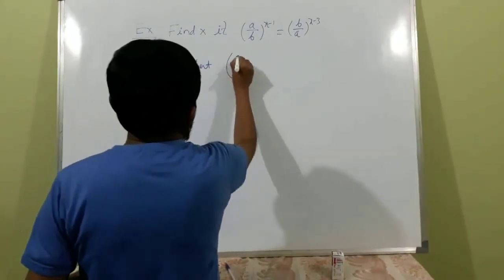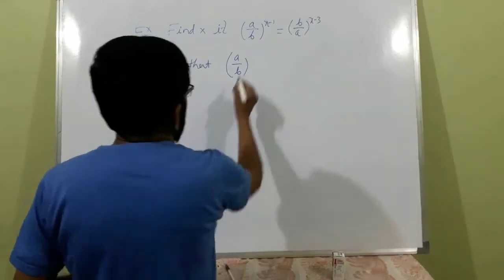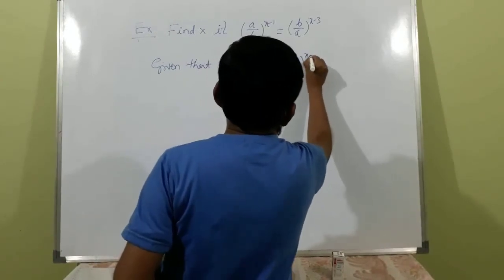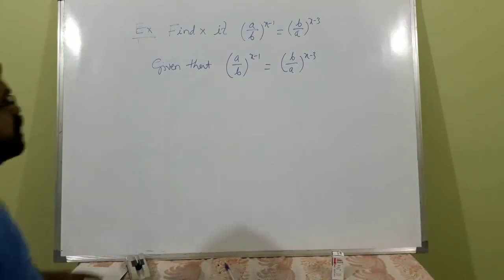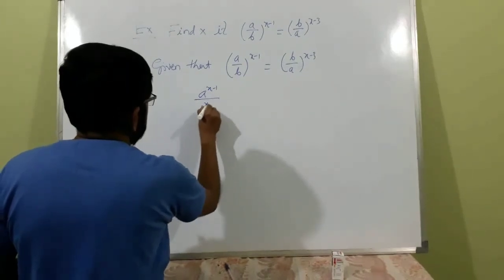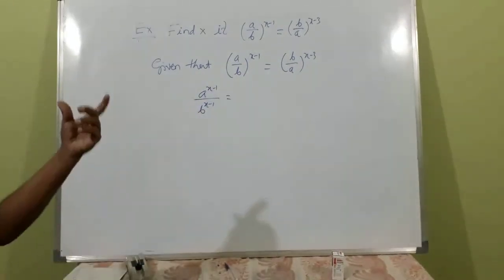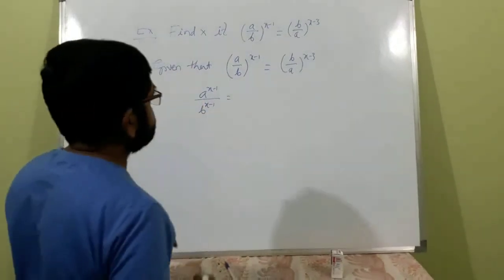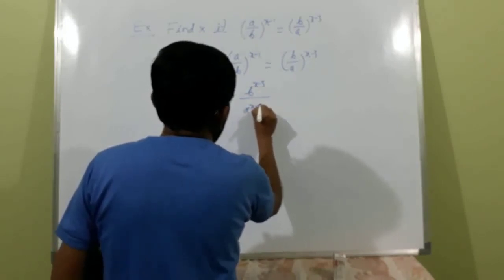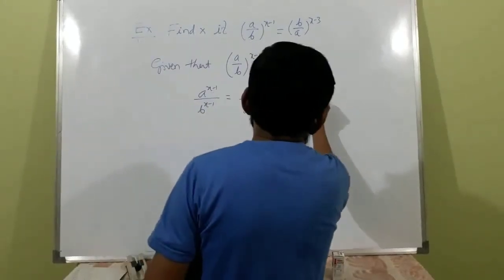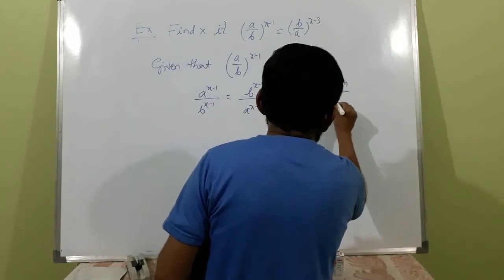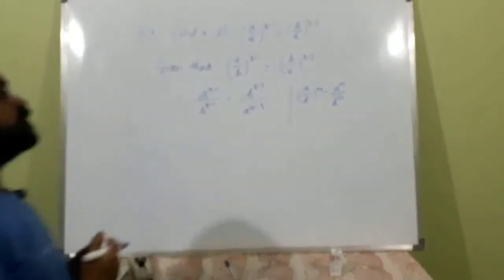See here, this is nothing but a raised to x minus 1 by b raised to x minus 1, and b raised to x minus 3 divided by a raised to x minus 3. The rule is a by b whole raised to m is equal to a raised to m by b raised to m.